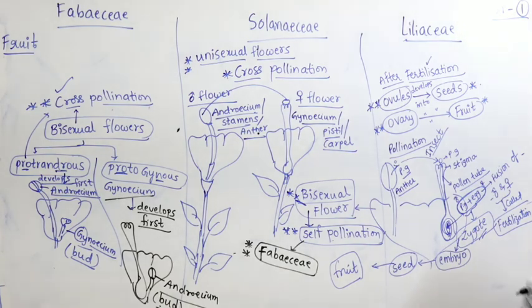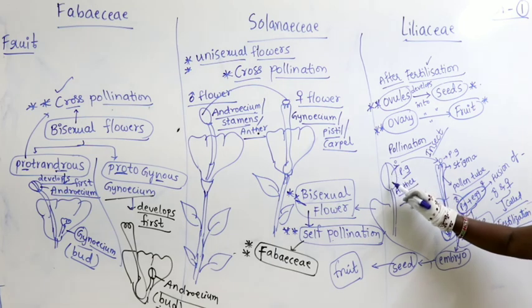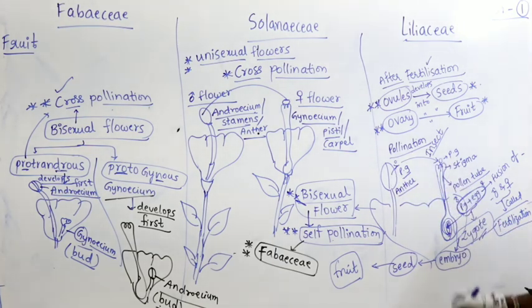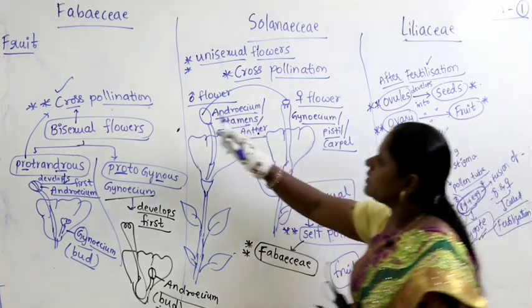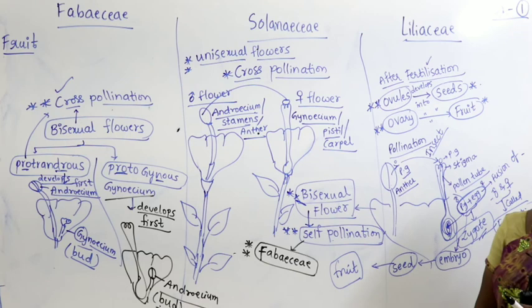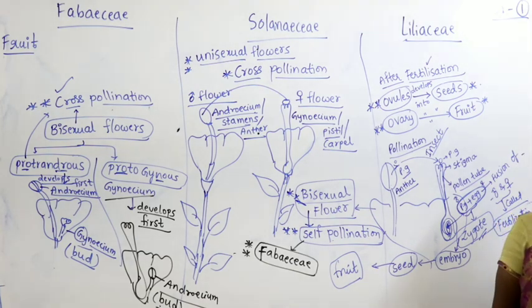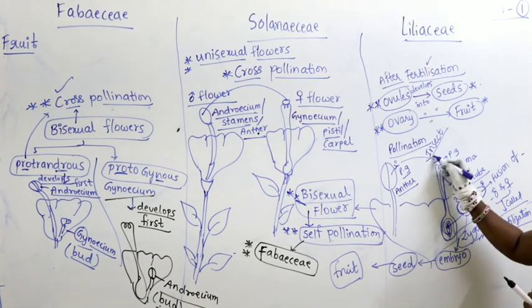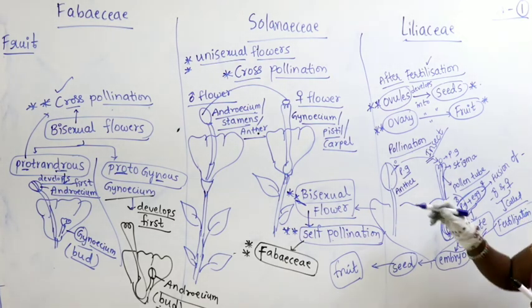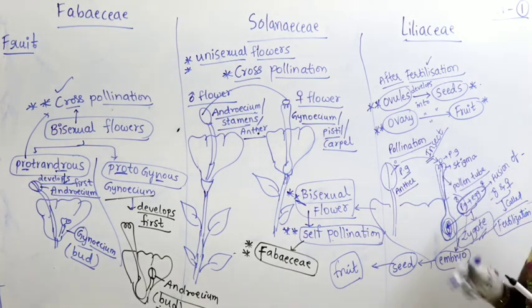In the last class we studied pollination. Transfer of pollen grain from anther to stigma is called pollination. In the case of Fabaceae, Solanaceae, Liliaceae, what occurs is entomophilous cross pollination. Entomophilous means insect pollination. Insects are involved in carrying the pollen grain from anther to stigma.